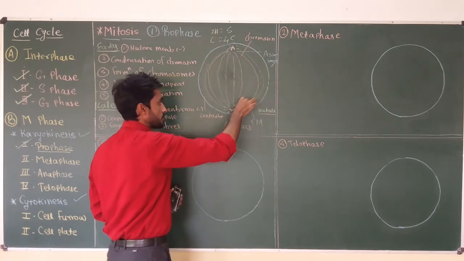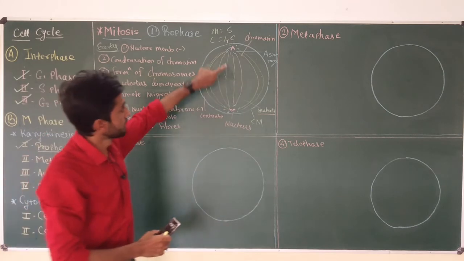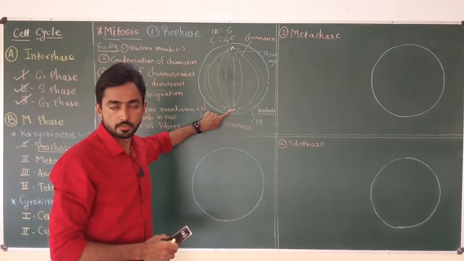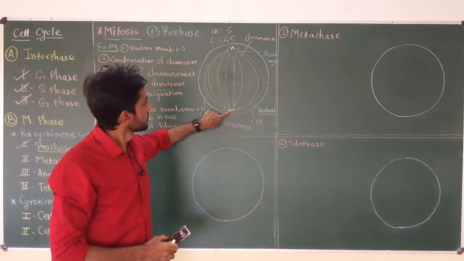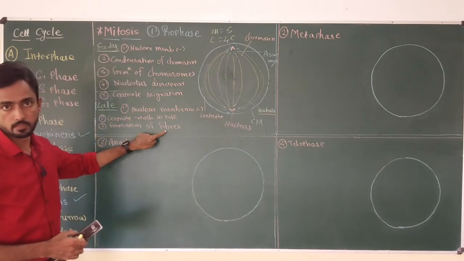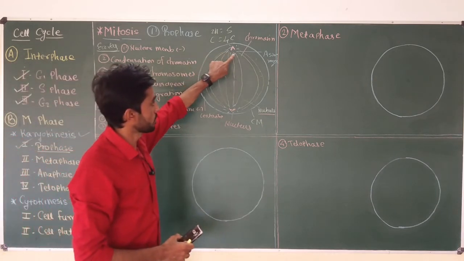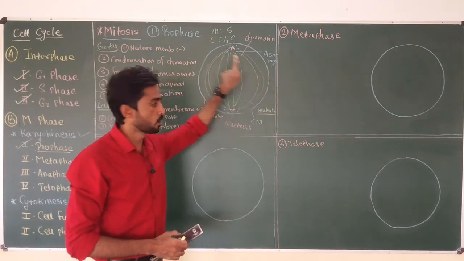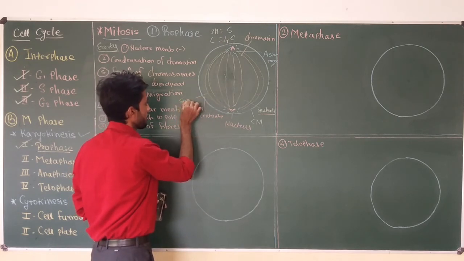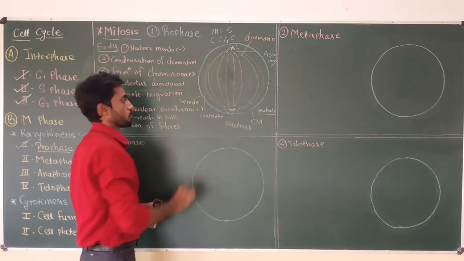These spindle fibers run continuously from one centriole to the other. So in late prophase, two types of fibers are produced: short fibers called astral rays and long fibers called spindle fibers.